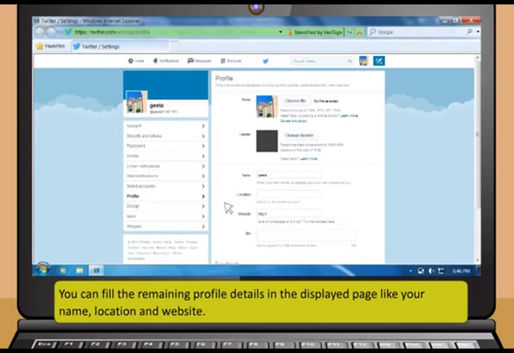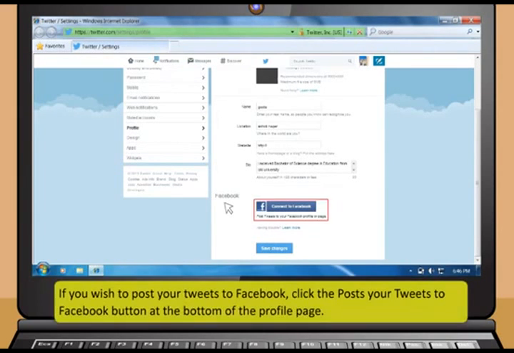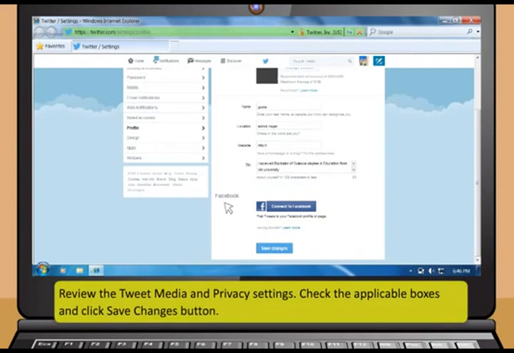You can fill the remaining profile details in the displayed page, like your name, location or website. If you wish to post your tweets to Facebook, click the Posts your tweets to Facebook button at the bottom of the profile page. Review the tweet media and privacy settings. These are listed under the Account tab of your settings. Check the applicable boxes and click Save Changes button.